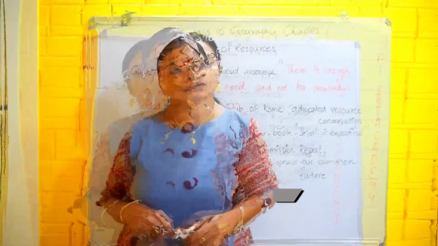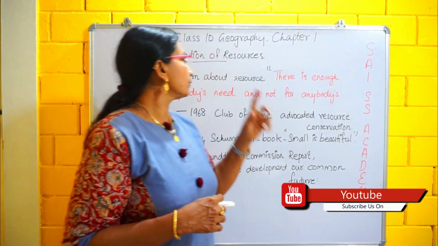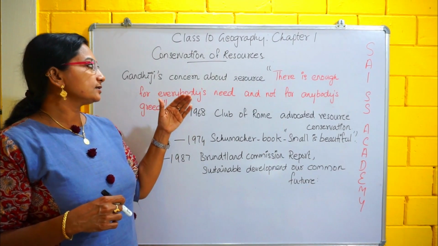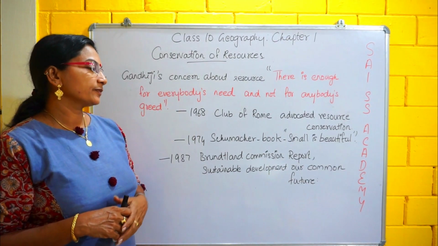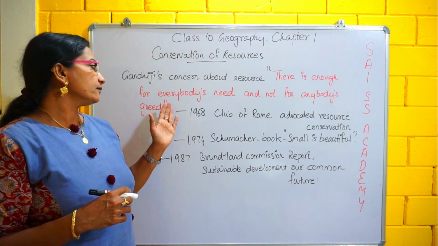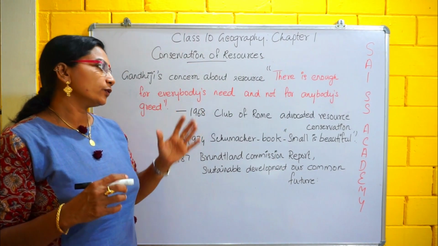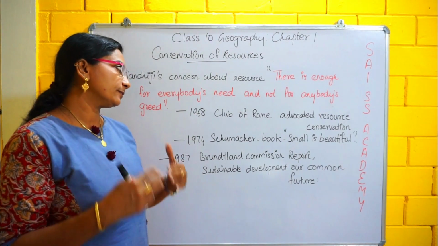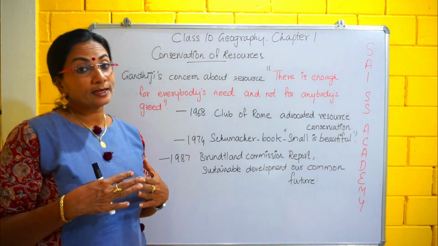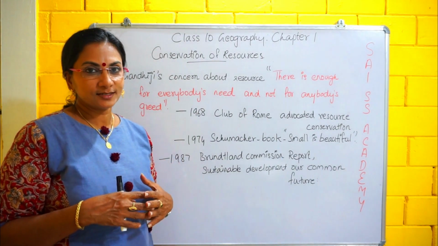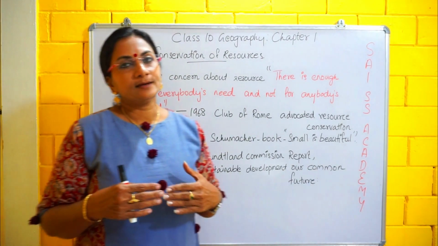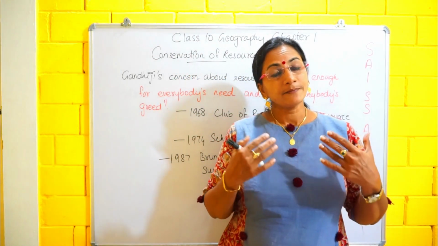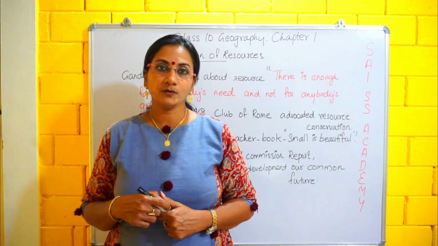Okay, next our topic is conservation of resources. First of all, we have to discuss Gandhiji's concern about resources. He said that there is enough for everybody's need and not for anybody's greed. The natural resources are there for everybody's need and not for anybody's greed. It's a very good saying, isn't it? Okay, listen here. When it comes to the conservation of resources, various steps have been taken.